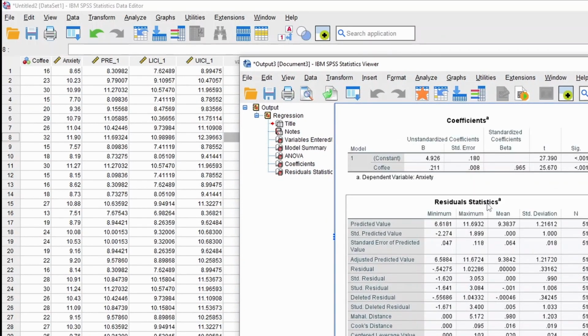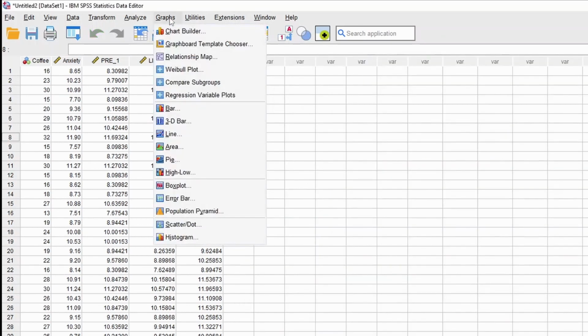The output here adds some other things, which are residual statistics, which we're really not going to focus on at the moment. We'll come back to these in another video, but right now we're focused on predictions. So we do have predictions over here, and they are useful. The next thing we might want to do is go up to graphs, so we can see a picture of what this looks like.